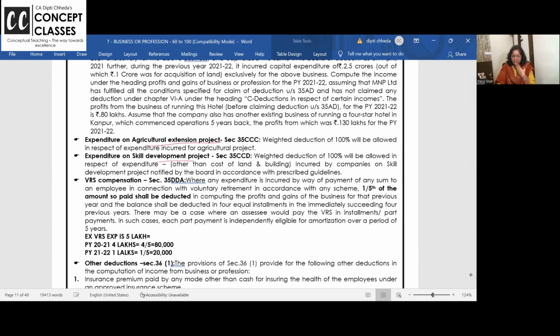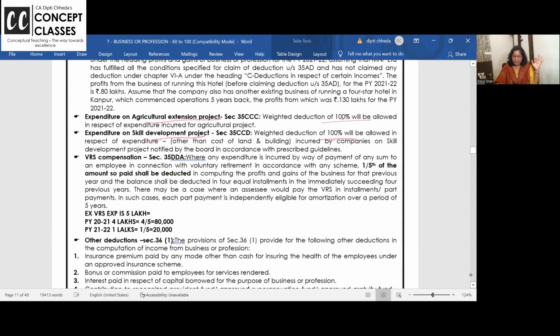Agricultural extension project, you know, nowadays so much is growing, dragon fruit, kiwis and corn are grown like anything around us. So for all this, government is helping farmers with various projects. If your company is doing that project, 100% deduction. Providing skill development, you know, you give training to people and then you give them jobs. So if you are working for a skill development project approved by government, 100% you will get the benefit.